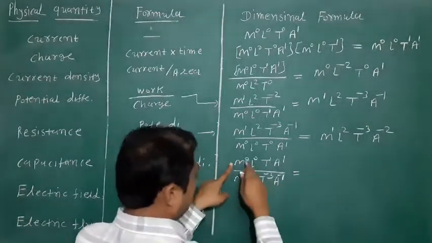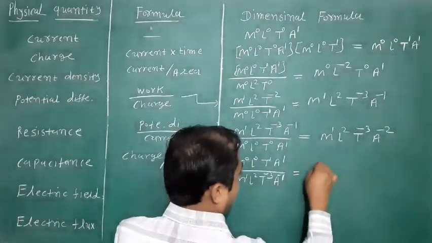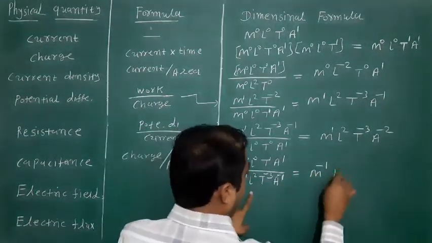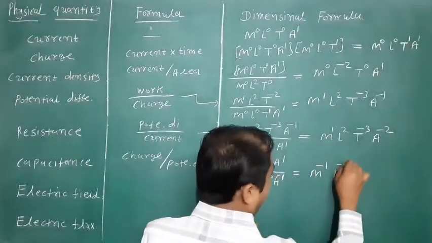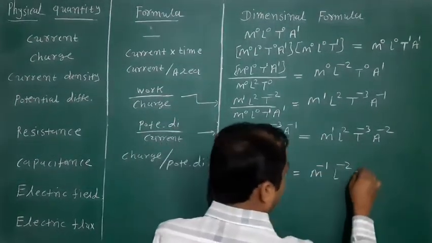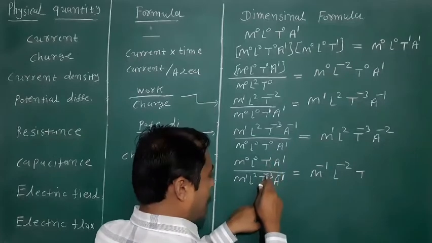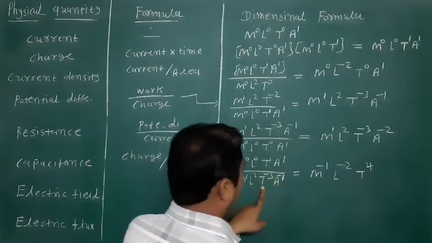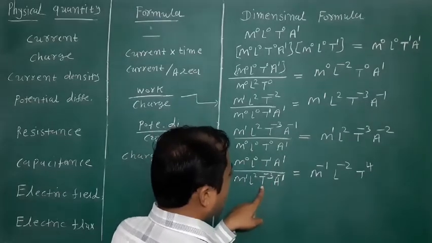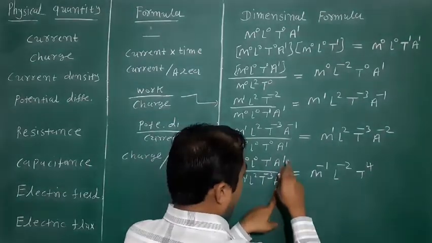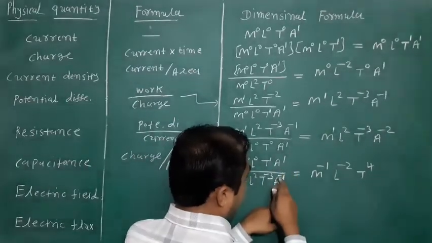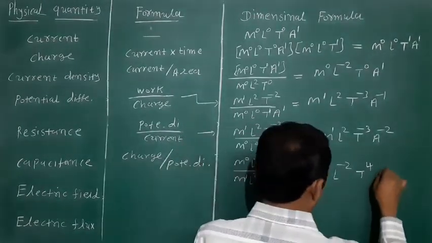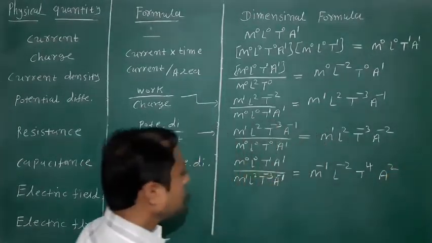So M raised to 0 minus 1 means minus 1, L raised to 0 minus 2 means minus 2, T raised to 1 minus 3 means T raised to 4, minus minus plus, and A raised to 1 minus minus 1 means A raised to 2.